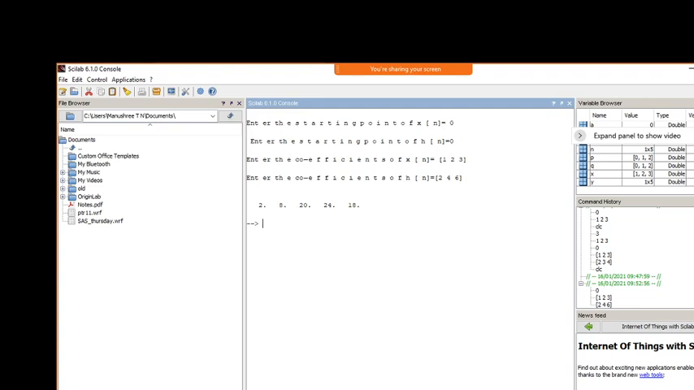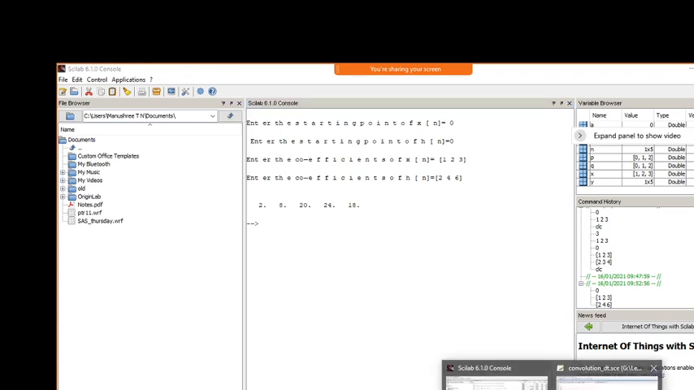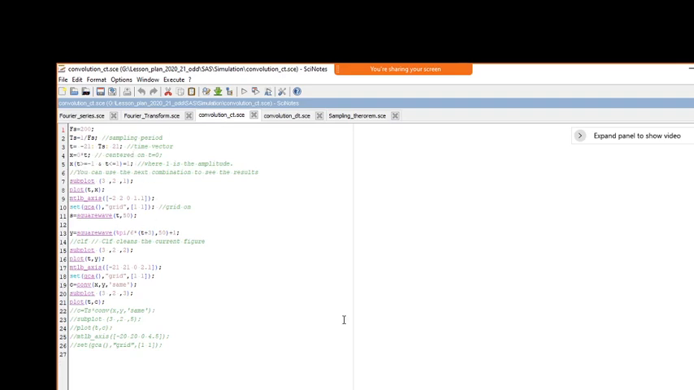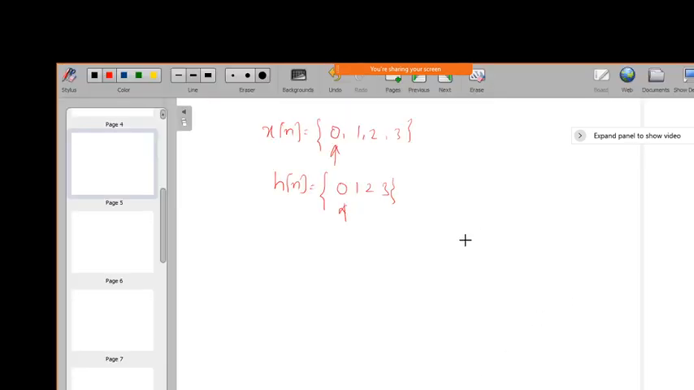Now we will see how the continuous time convolution happens. In continuous time, we need to specify the signals. For example, if I have x of t from minus 1 to plus 1, and similarly h of t, I will specify something like e power minus t. So e power minus t.